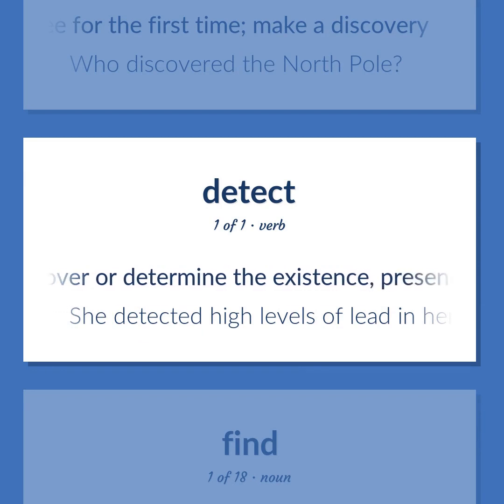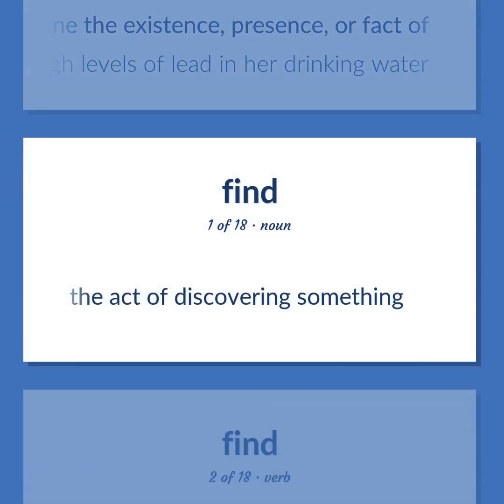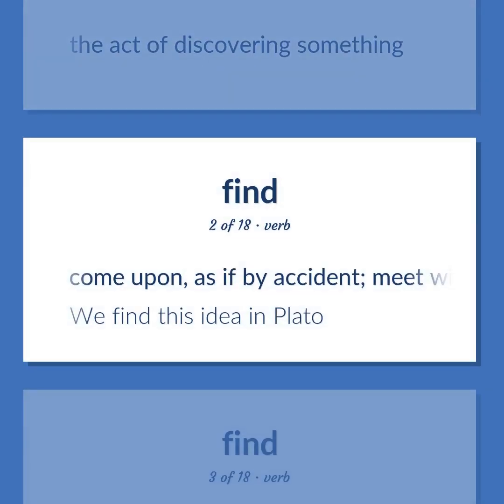Discover or determine the existence, presence, or fact of. She detected high levels of lead in her drinking water. The act of discovering something. Come upon, as if by accident, meet with. We find this idea in Plato.